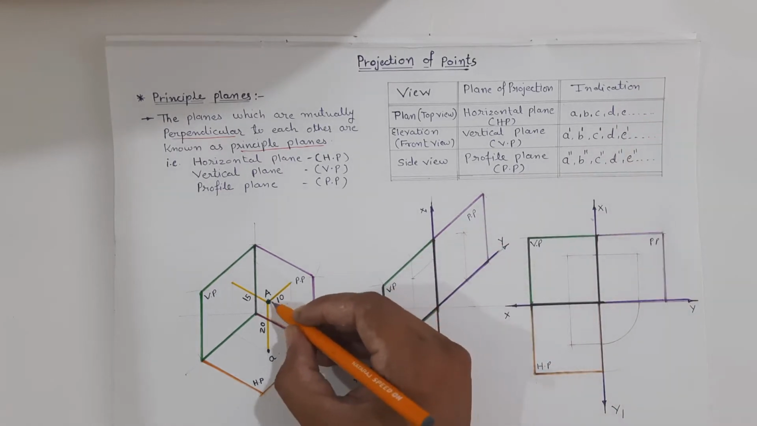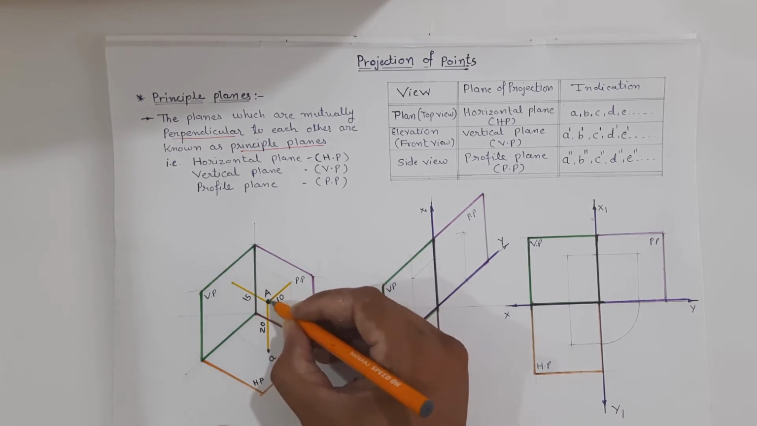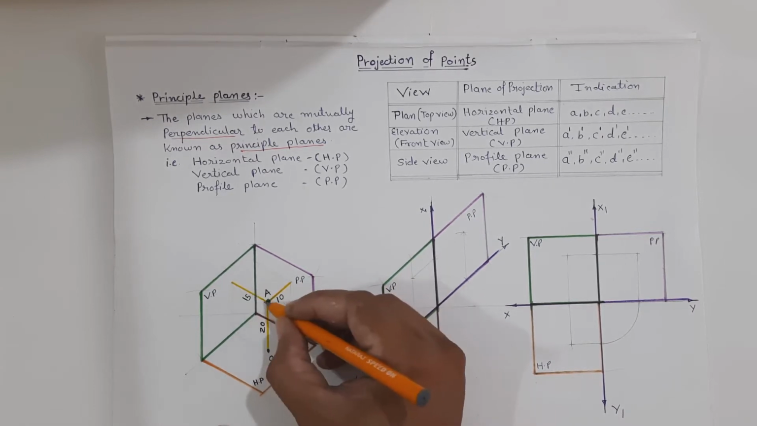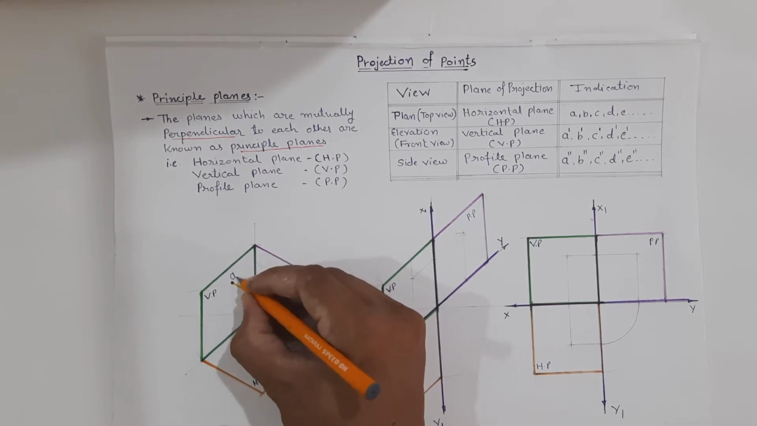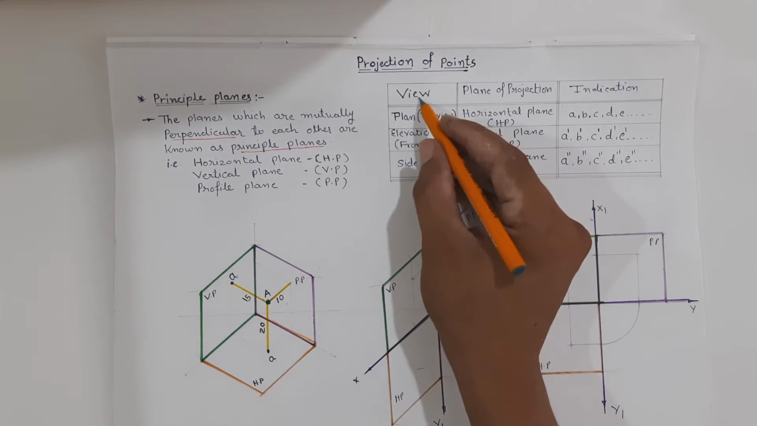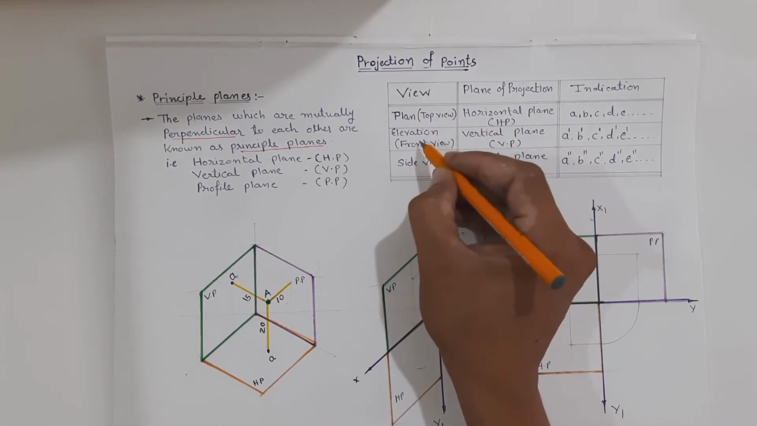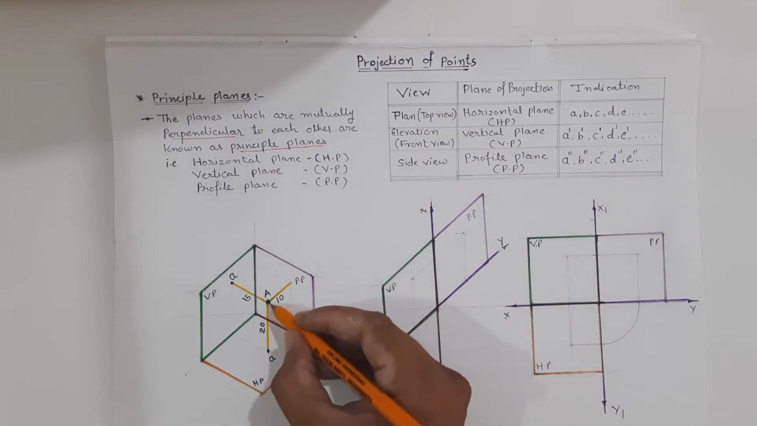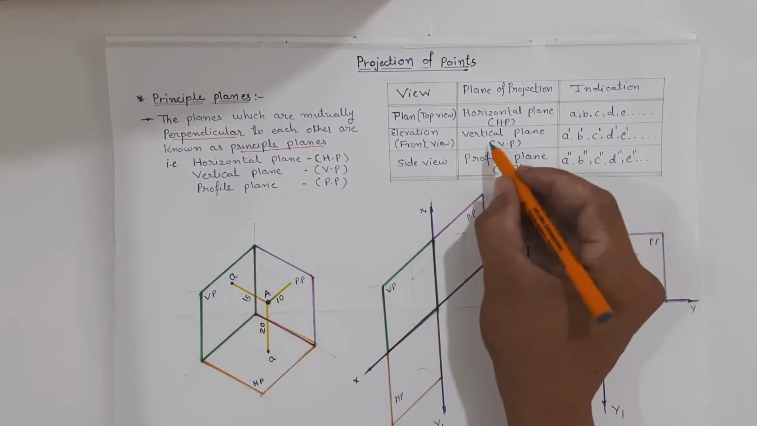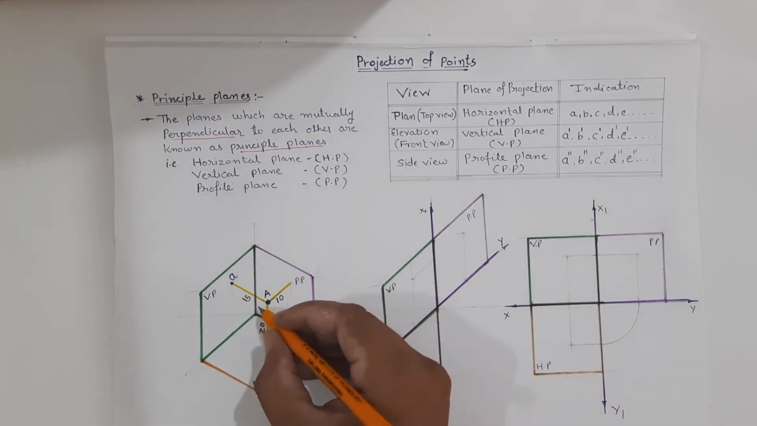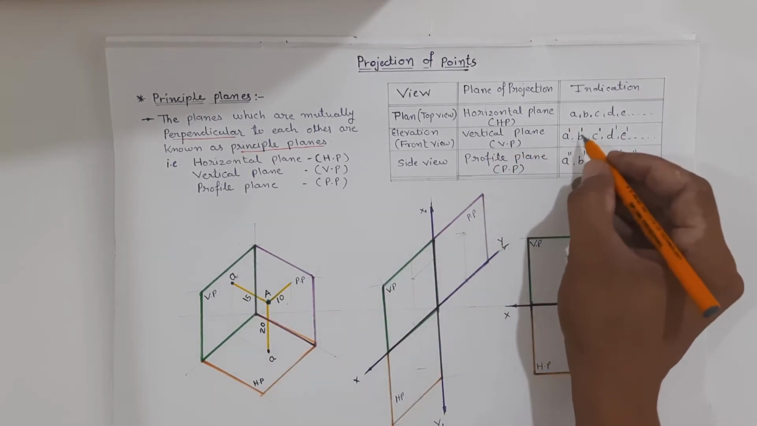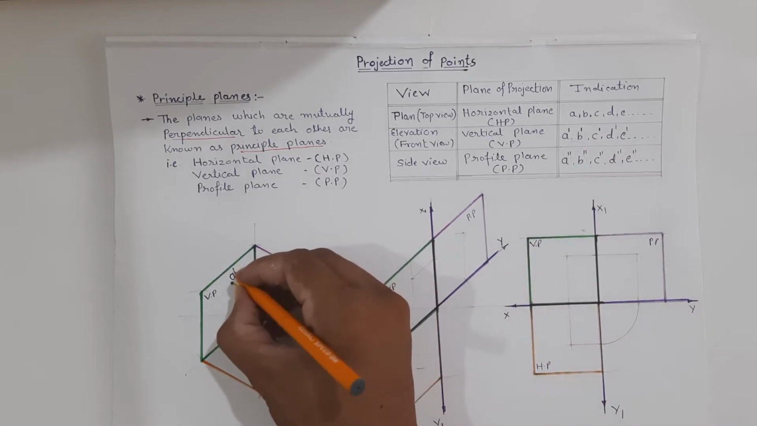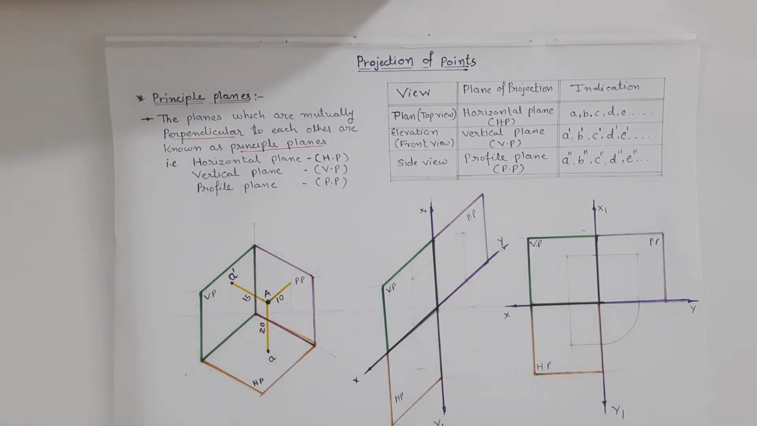Now if you want to draw the elevation of this point, we have to project this point on the vertical plane. That means we have to draw a line perpendicular to the vertical plane from this point. It will give us the elevation on the vertical plane over here. So if you want to draw the front view or elevation of the point, we have to take the projection of the point on the vertical plane, and to indicate the elevation we have to use a dash, b dash, c dash, d dash. So a dash will be the elevation of this point.